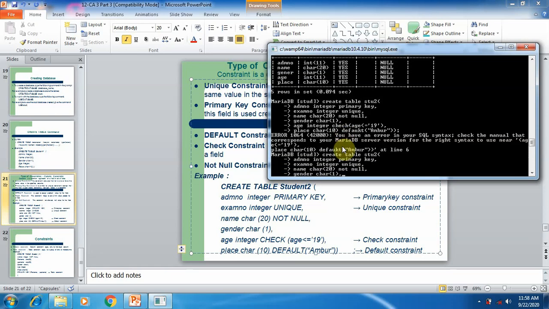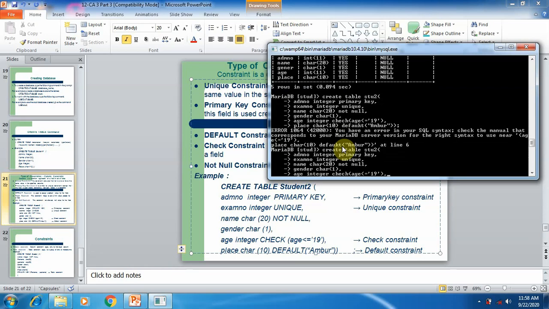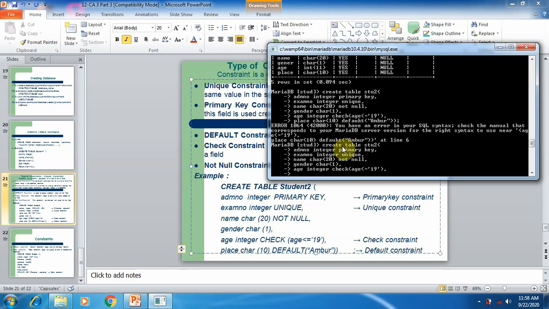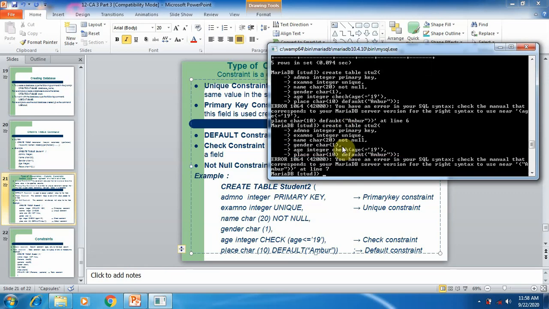After that, when the command appears on your screen, simply go to the error by using the left arrow, replace the error, correct the error, and then press enter. Now the error is rectified. Now we are going to execute the command. So here you can see again there was an error in line number 7. Line number 7 has an error, that is a single quote should be used here. So I am going to change the same.